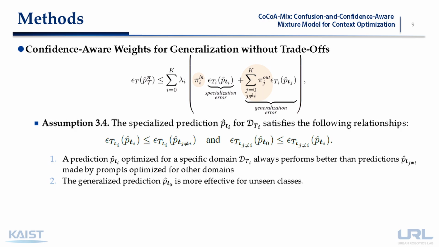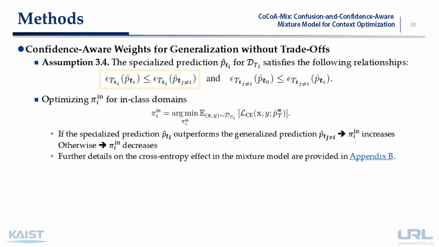Now, let me explain CoA weights. The equation also suggests that optimizing the mixing weights, pi, can minimize the upper bound of the expected error of the mixture model. To achieve this, we first assume that the specialized prediction satisfies the following relationships. Based on the assumption, we can now optimize CoA weight for in-class domains. The weight is optimized by minimizing the cross-entropy loss of the mixture model over the training domain.